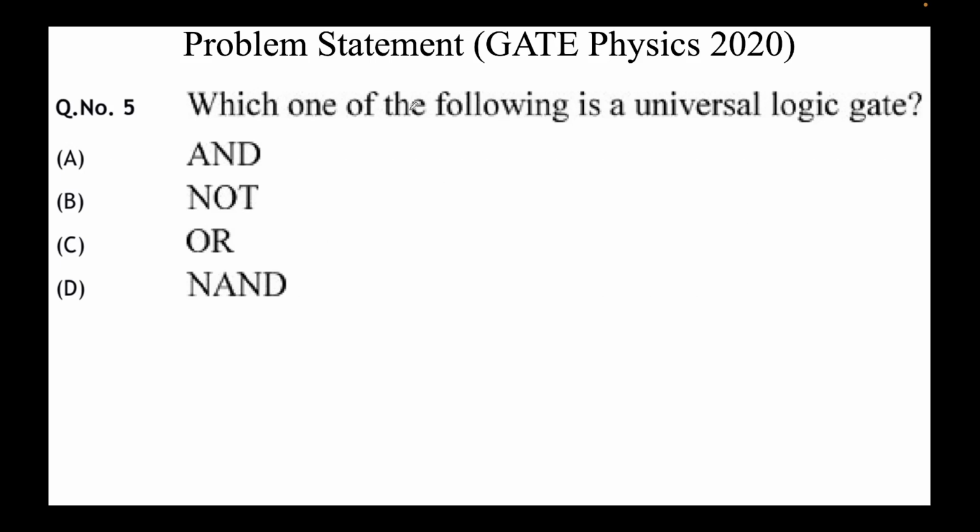So this was the question in 2020 physics. Which of the following is a universal logic gate? There are two universal logic gates, NAND and NOR. Why universal? We'll just see on the next slide. Because you can form every other gate.